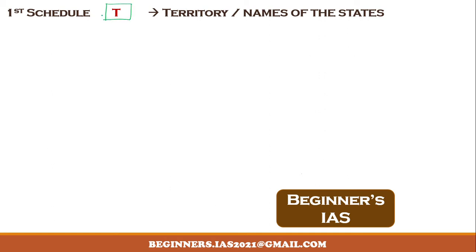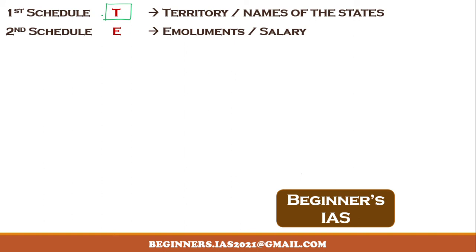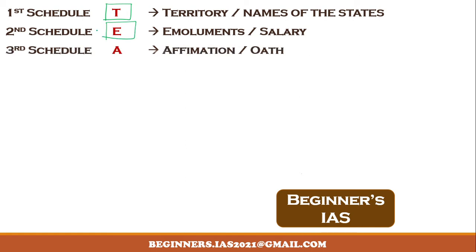And then the second schedule, it's relating to the provisions of emoluments, allowances, and privileges. In short, just remember E. And then the third schedule deals with the affirmations and oaths. So therefore, remember A. I am just marking out everything.